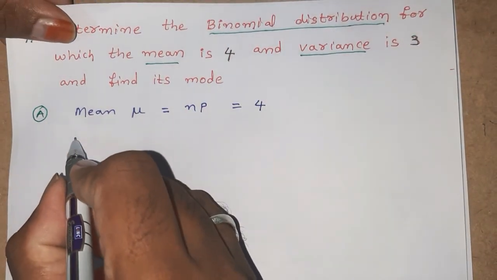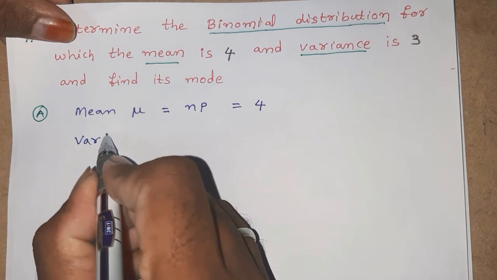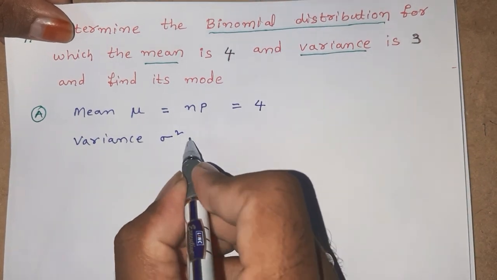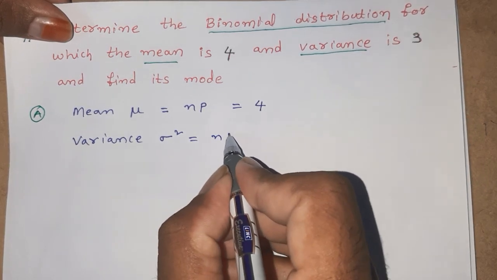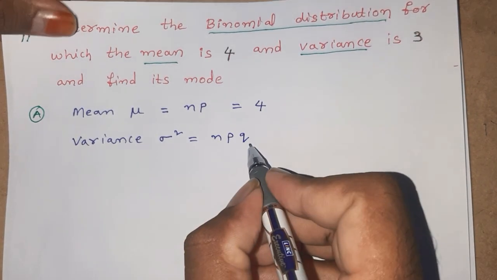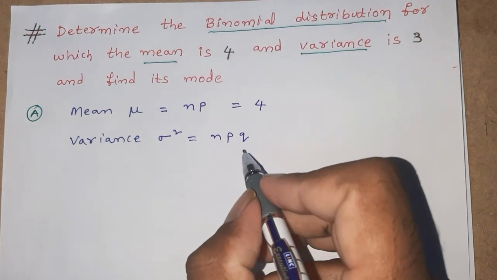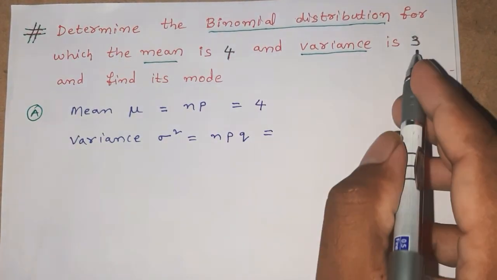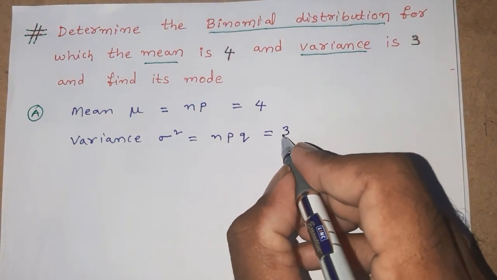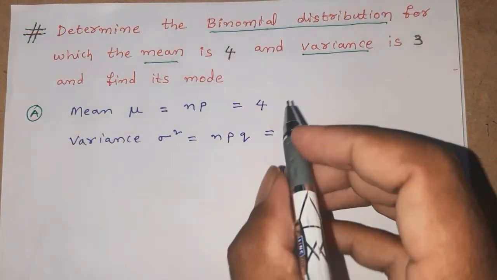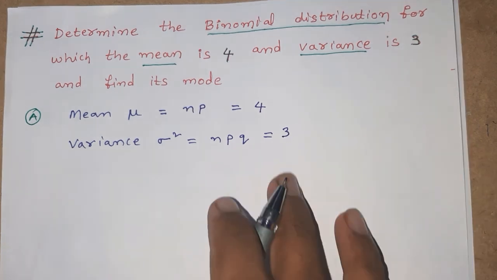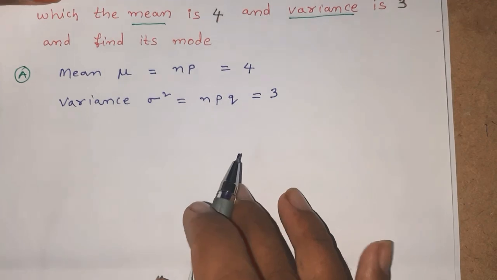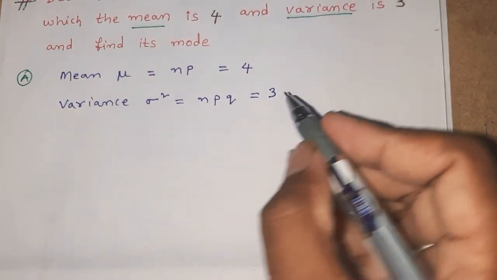Now variance denoted by sigma square is given by npq. Here q means probability for getting a failure, given as 3. By these two equations we need to find out the value of n, p, q.